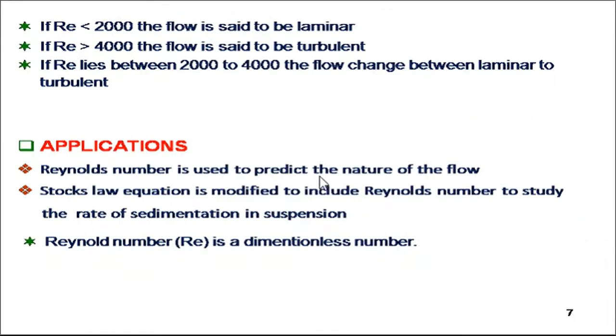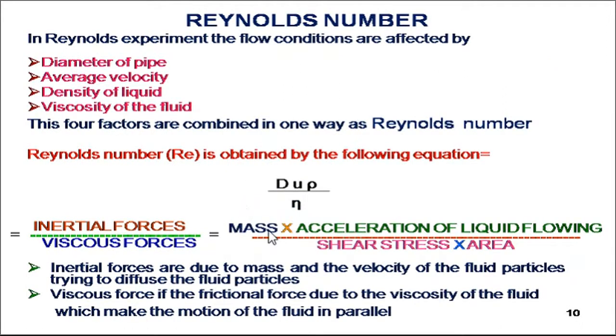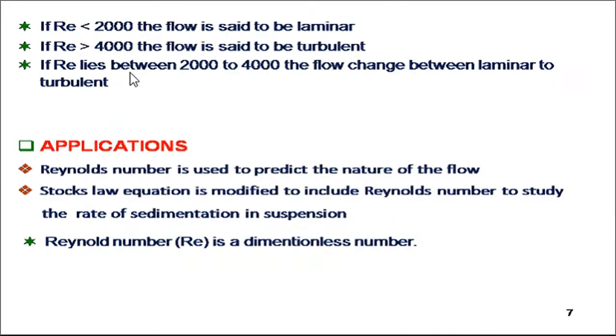So it's a very simple experiment. What you ultimately get is the value of the Reynolds number. If the value of the Reynolds number is less than 2000, the flow is said to be laminar. If it is more than 4000, the flow is said to be turbulent. And if the Reynolds number lies between 2000 and 4000, then we can say it is a change from laminar to turbulent, so it is called transitional. This is the value which denotes the actual nature of the flow property of liquid materials.